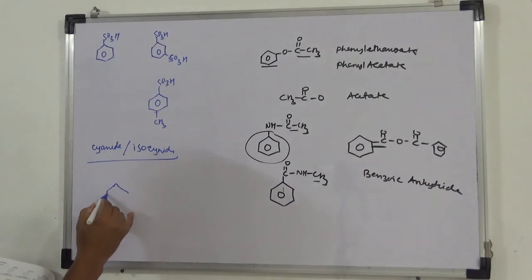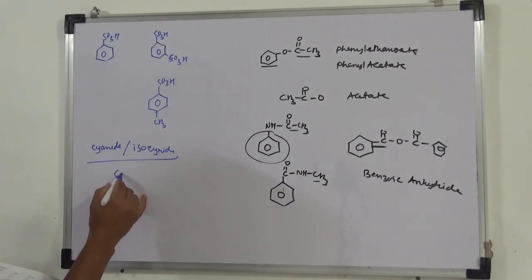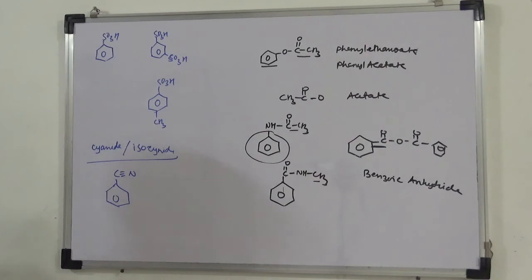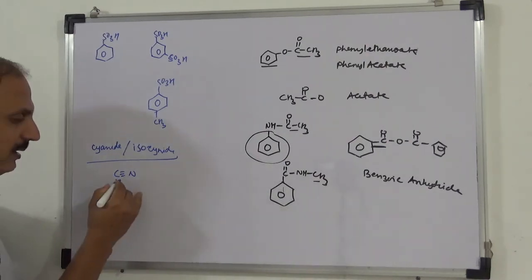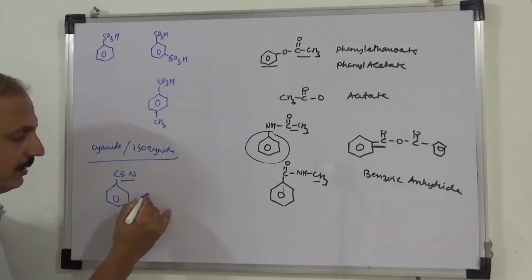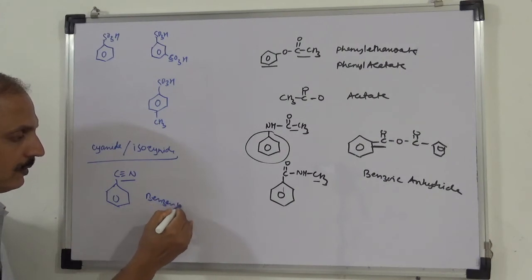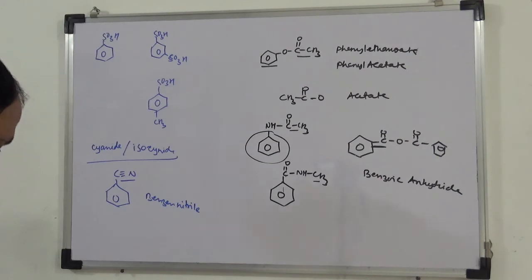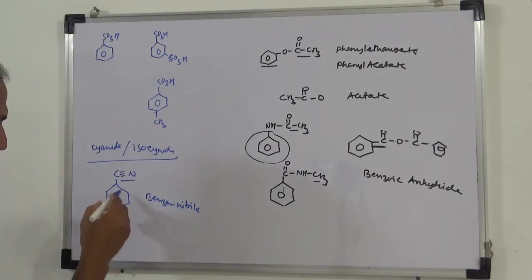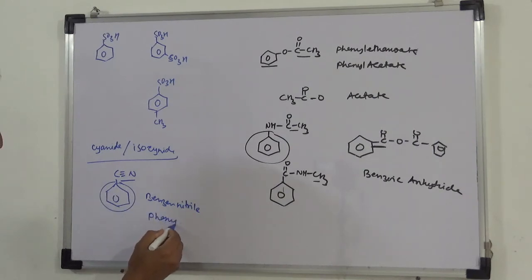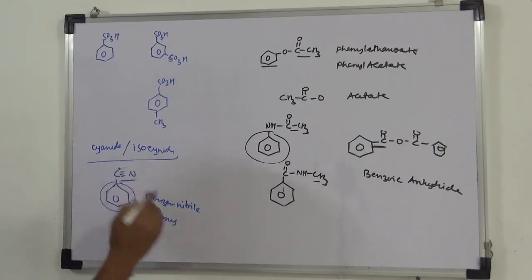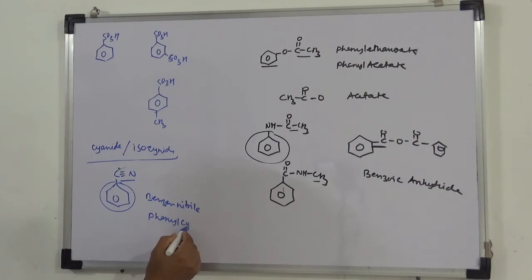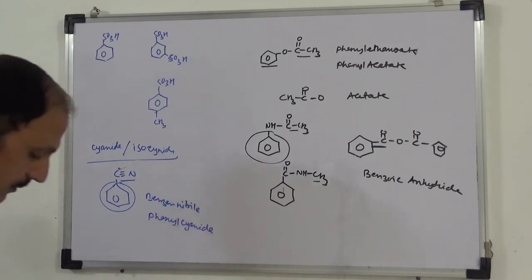So that is benzene attached with C triple bond N. So this is benzene nitrile. I hope some people know this group is nitrile group. So this is benzene nitrile. Or you can also call this is phenyl group. So phenyl cyanide. This is also referred as cyanide. So phenyl cyanide.